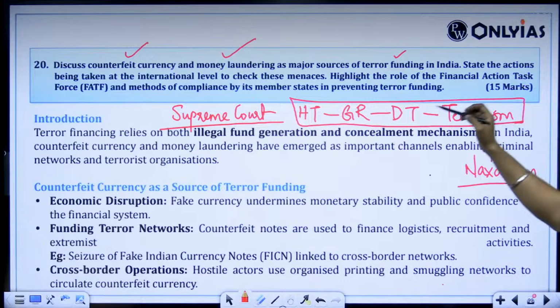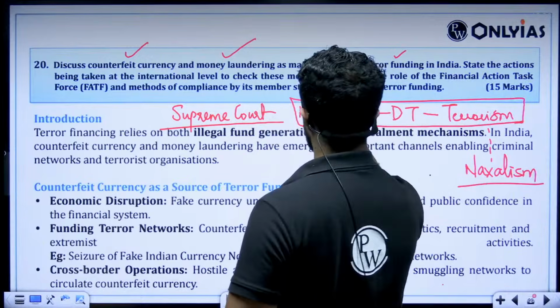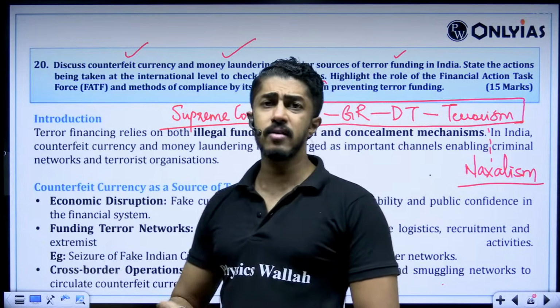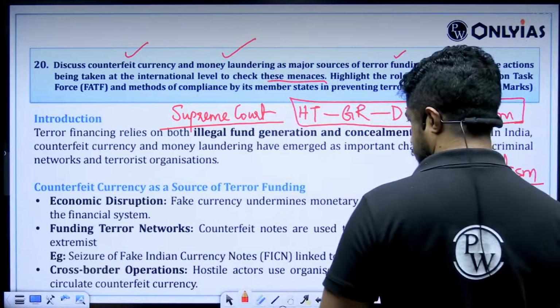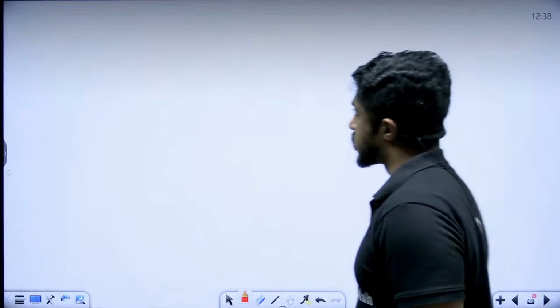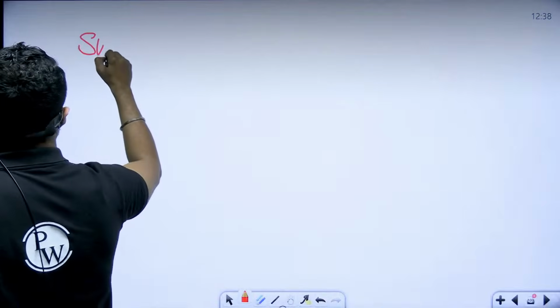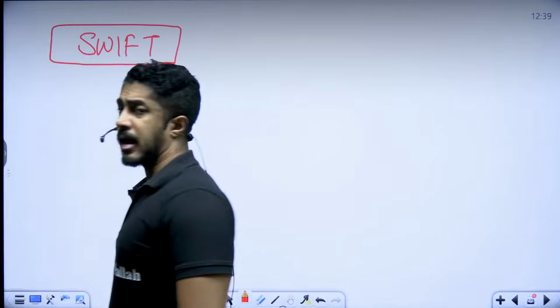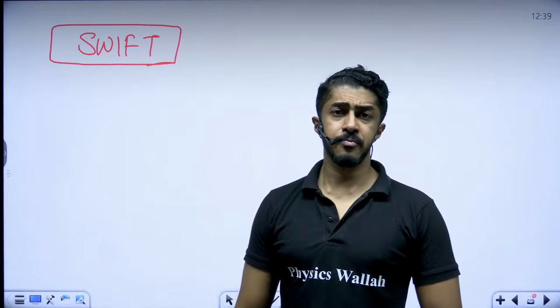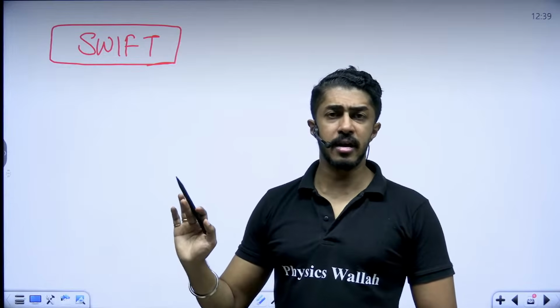Then state the actions being taken at the international level to check these menaces. International level, what are we doing? One is SWIFT. SWIFT is basically where all the international transactions that are happening are tracked.